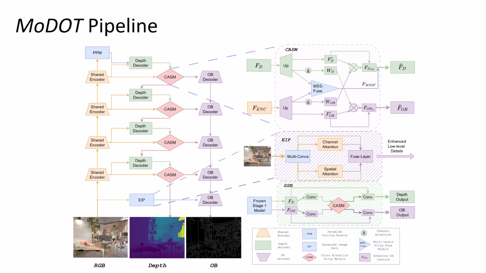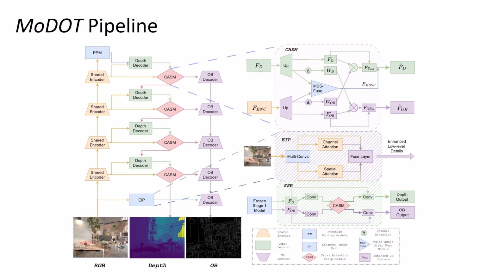For the OB decoder, we use simple convolutional layers with side output supervision applied at each stage. Additionally, we improve the image path from prior work by incorporating spatial and channel attention mechanisms, forming the Enhanced Image Path, or EIP, which captures local low-level image features for the final OB decoder and the subsequent refinement stage. On the right are the detailed structures of CASM, EIP, and the second stage refinement module, named SSR.